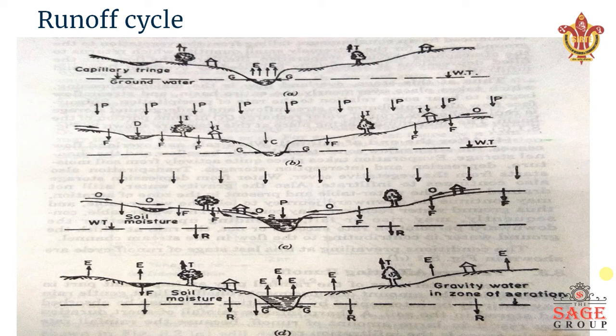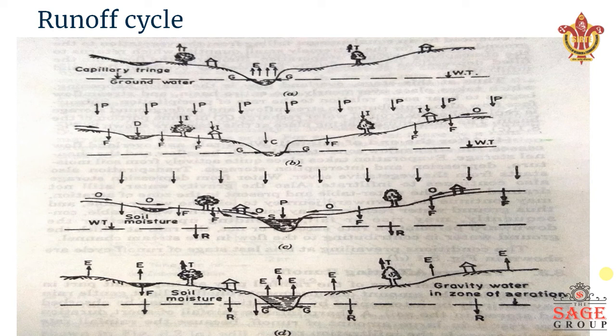In the second event B, we see that precipitation P has started. Simultaneously, the evaporation or the interception loss has also been taking place. Interception loss is I. Interception means loss of water which is not going to the earth's surface, right?